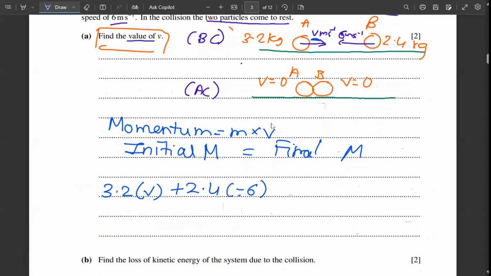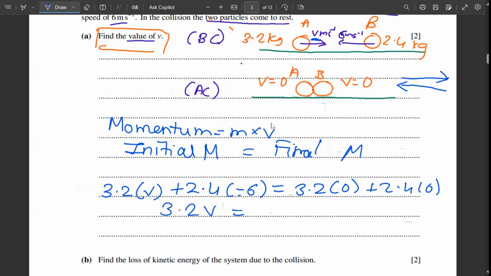Because V is moving in this direction and the 6 is moving in this direction. So both are opposite, so we'll add a minus, is equal to final momentum, 3.2 into 0 plus 2.4 into 0. So right now it will become 3.2 V is equal to 2.4 plus 6, because this entire thing is a minus. If it goes to that side, it becomes a plus.